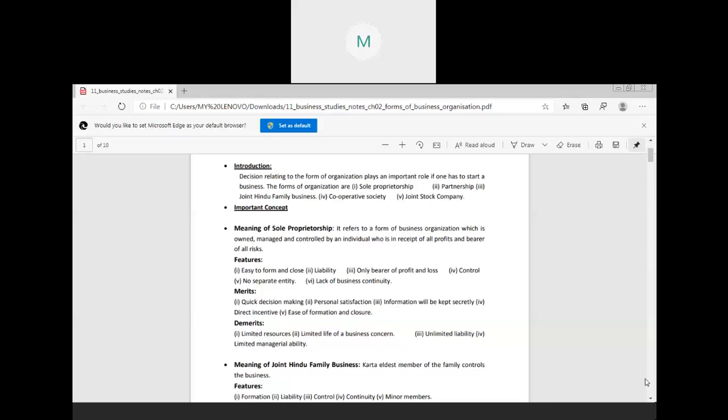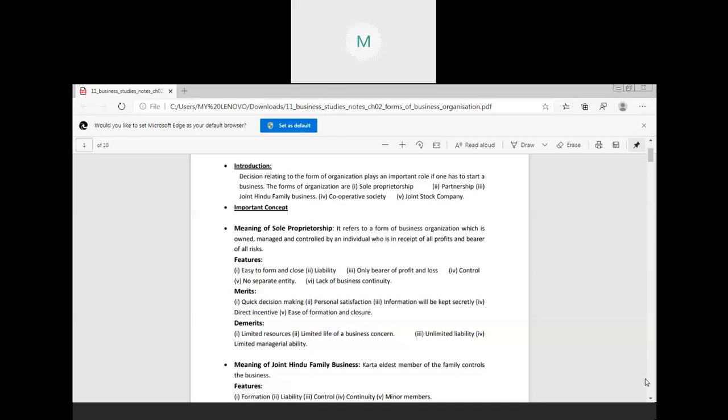Okay. Now number third is your unlimited liability. Who will explain me unlimited liability? I had explained it earlier also. What do you mean by unlimited liability? Navneet, can you explain what do you mean by unlimited liability?